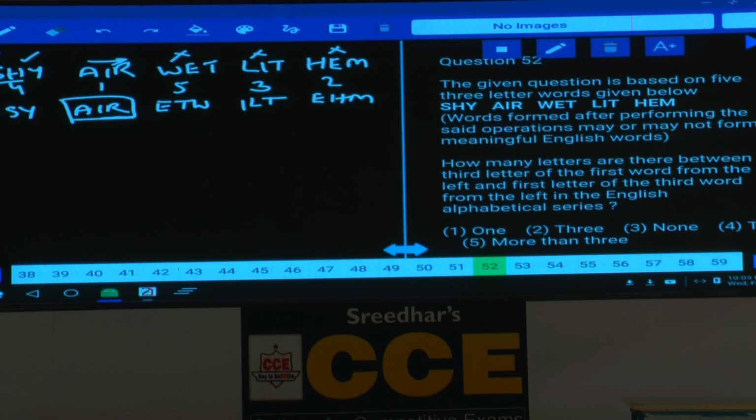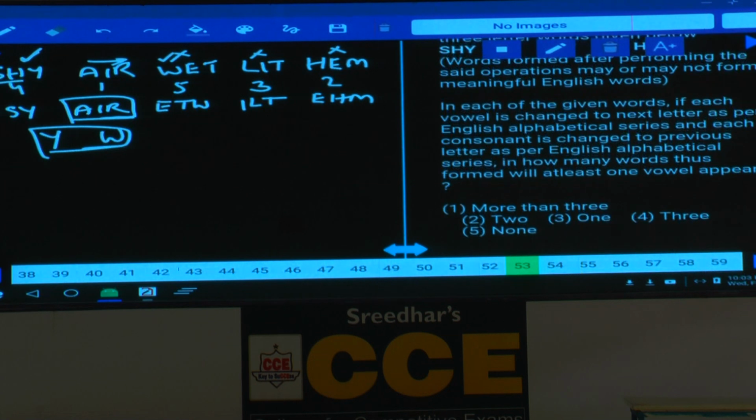Then question number 52. How many letters are there between the third letter of the first word? What is the third? First word here shy. What is the third letter? Y. And from the left, and first letter of the third word from the left. Third word from the left, what is the first letter here? W. Now tell me how many letters are there in between these two letters Y and W. There is only one letter, that is X, that is choice 1. Question number 52, choice 1.